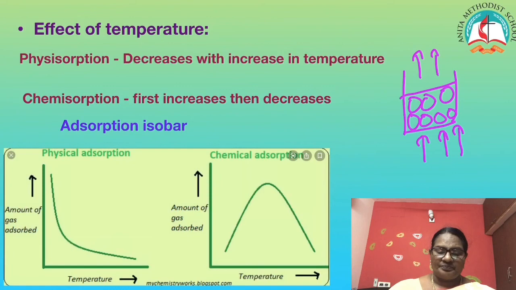Let's look at the adsorption isobar. This clearly explains there are two curves. This is the curve for physical adsorption, this is the curve for chemical adsorption. In the case of physical adsorption, as I increase temperature, the amount of substance adsorbed decreases, it becomes very less. But in the case of chemical adsorption, as I increase temperature, it goes to an activated complex. This is the tip. It goes to the activated complex and then it decomposes. Once it decomposes, that's the end of the reaction. Therefore, adsorption decreases. So these are the factors that affect adsorption.